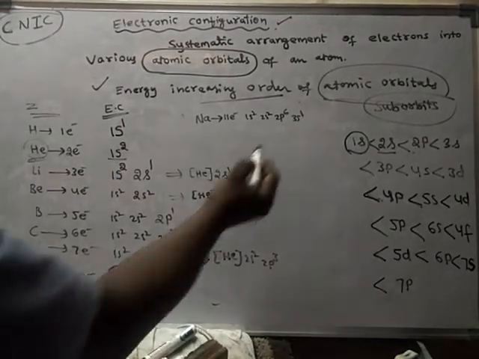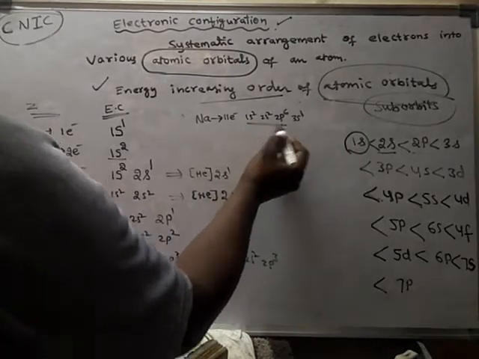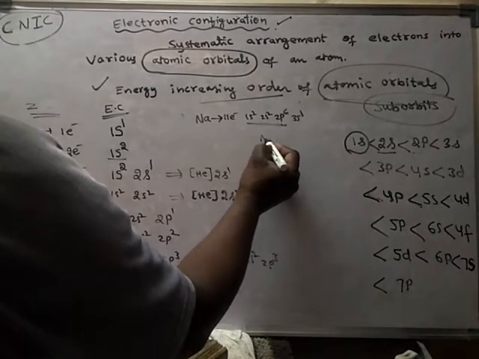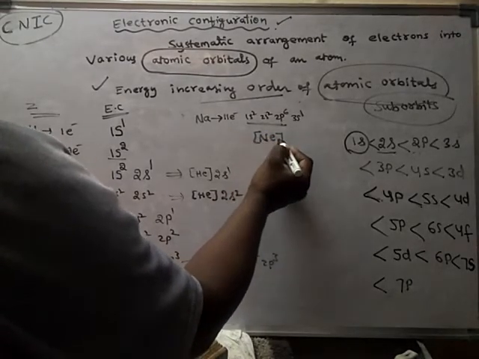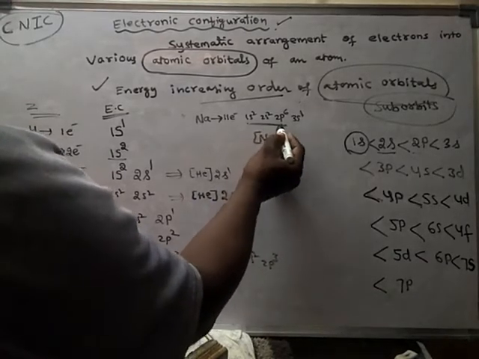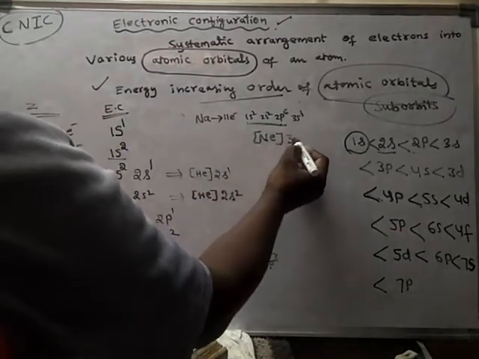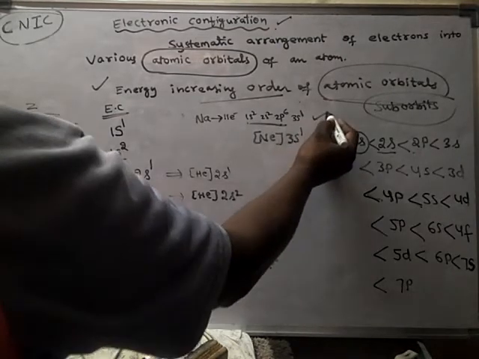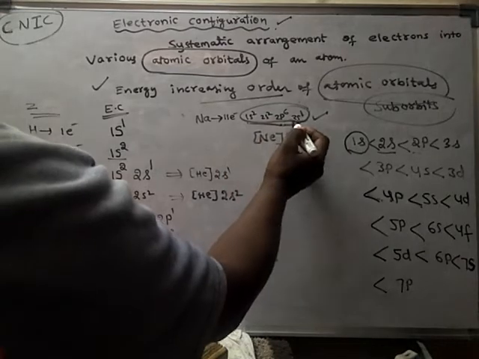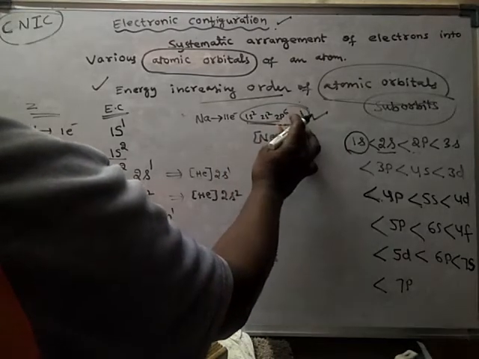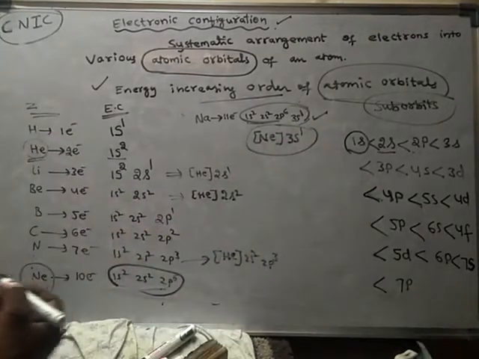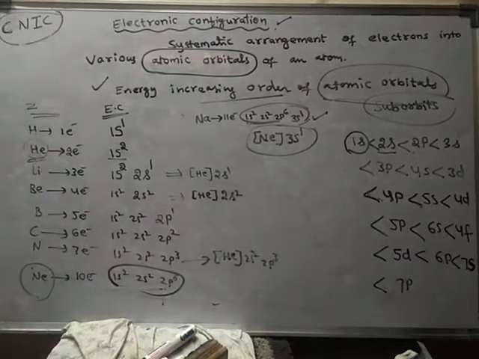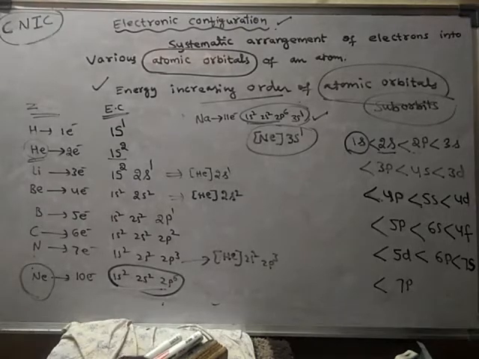So instead of this configuration, up to this part we can eliminate, and we can write neon. If you write the Ne symbol in the bracket, it indicates the electronic configuration up to here, and simply we can write 3s1. So this is said to be the expanded electronic configuration, and this is said to be the condensed electronic configuration. The condensed electronic configuration of sodium is this one. The condensed electronic configuration will save the space.